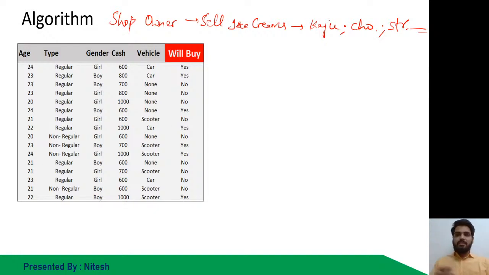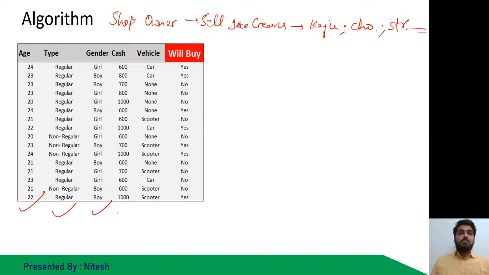First of all, the data that I have collected for all the customers is the age, then the type, whether it is regular or non-regular. Regular means that the customers might be coming to the shop on a weekly basis, daily basis, maybe alternate, but also in the same time frame. There can be another column for time also, but I have not taken that. Non-regular are maybe people who are buying the ice creams on the go, once in a month, twice in a month, three times in 4 months.